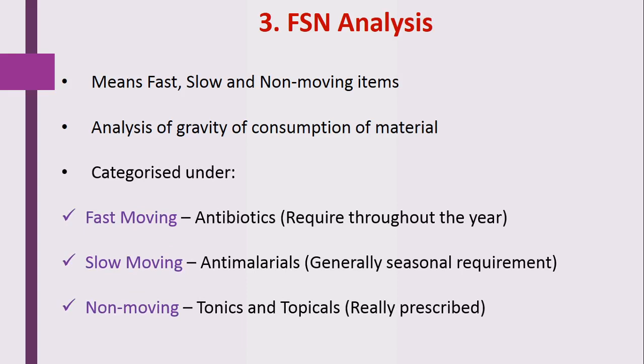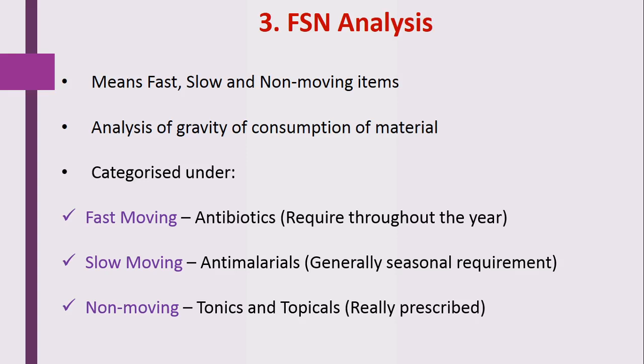So here we will see the categorized items. In the fast moving category, some antibiotics are included. Antibiotics are required throughout the year, every day in the hospital pharmacy, so that's why they come under the fast moving category. The consumption of antibiotics is more as compared to other medicines.